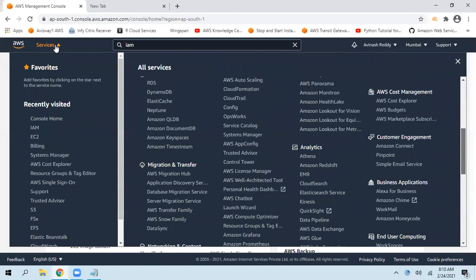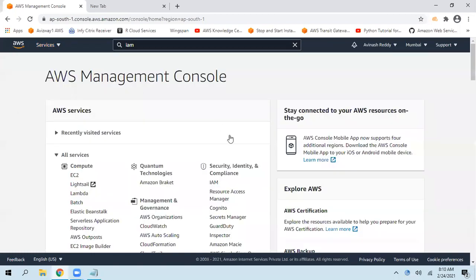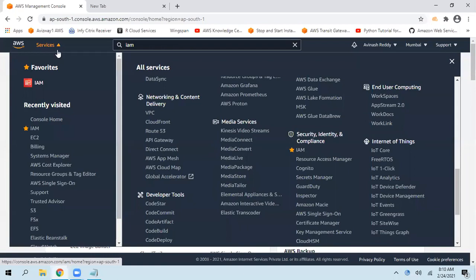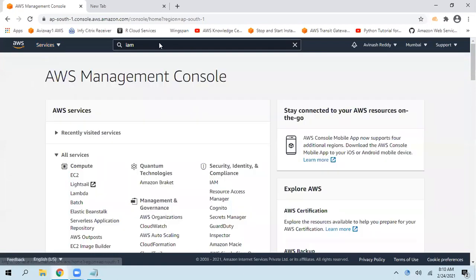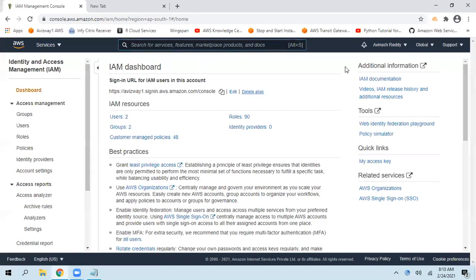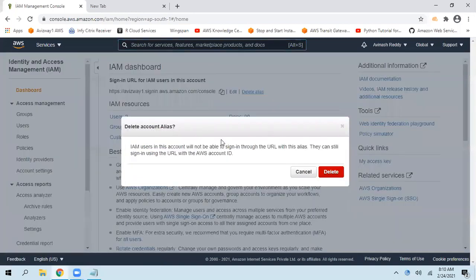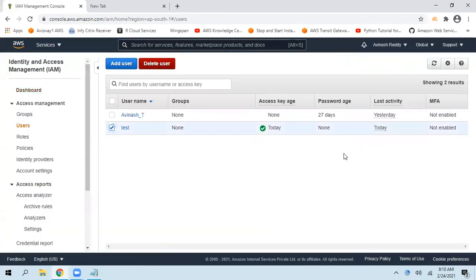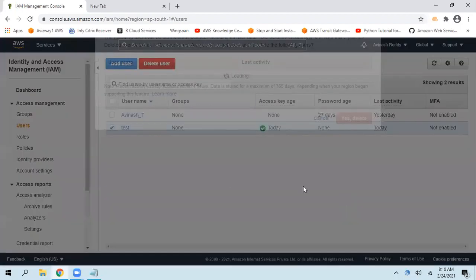So go here, click on IAM. Anything is okay. Go here, click on IAM, or else go to services, click on IAM, or search and select that. So now we are logged into this IAM console. I already have a couple of users, which I created for different purposes. So let me delete this user, I don't require it.